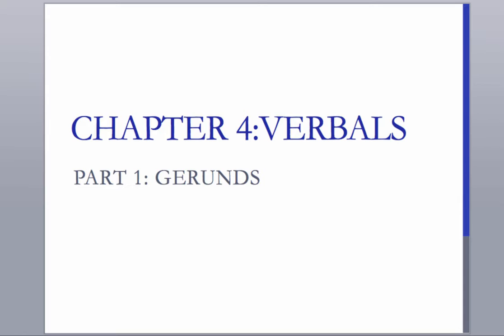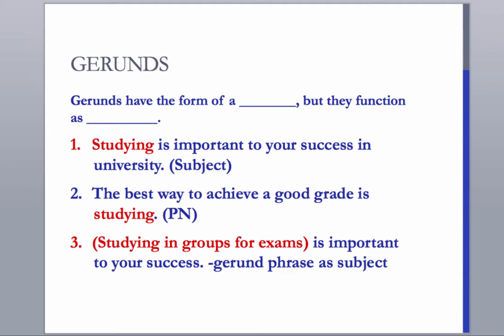The first verbal that we're going to talk about is gerunds. Gerunds have the form of a verb, but they function rather as nouns. In this first example, we have "Studying is important." Studying is the subject of this sentence. Yes, it looks like a verb. It has this -ing on it, which normally signifies that the word is a verb. But in this sentence, it is the subject of our sentence. Subjects are nouns.